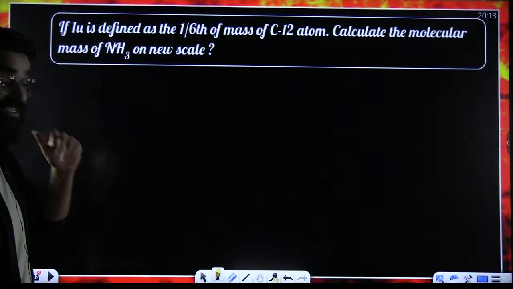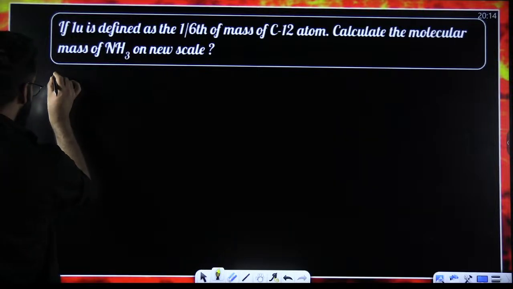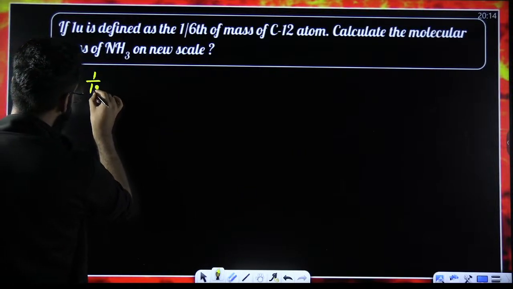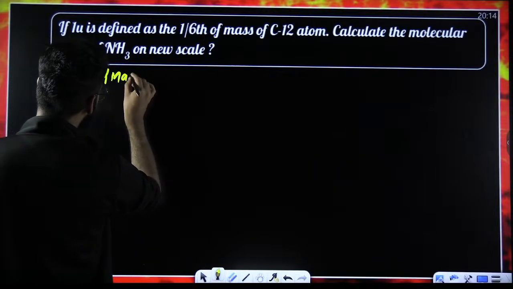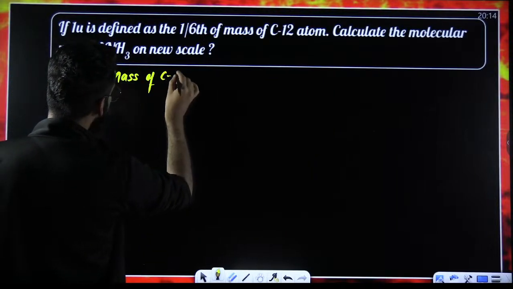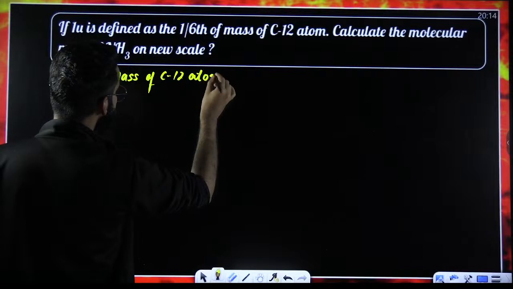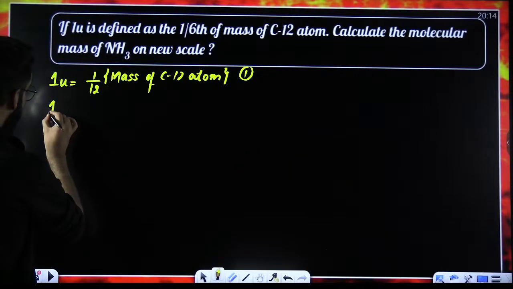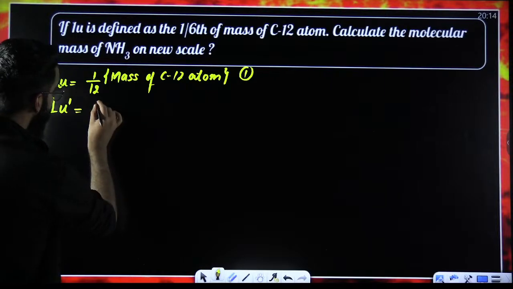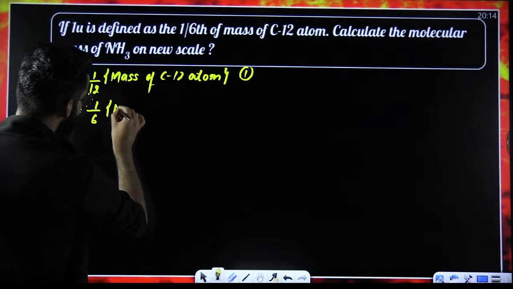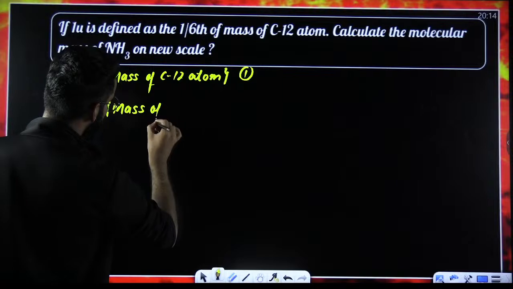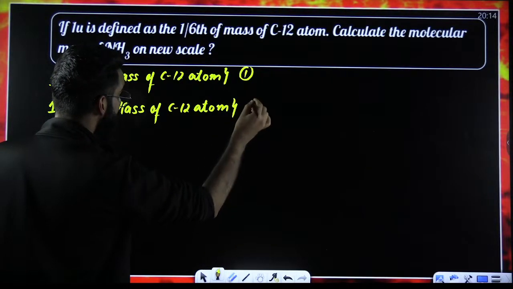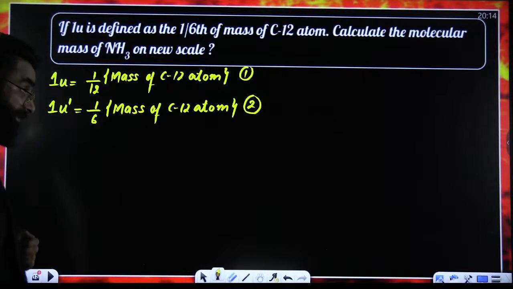See, guys, it's a simple question. First of all, how did we define 1U? We defined 1U as 1 by 12th of the mass of carbon-12 atom. This is how we have defined 1U. Let me call this equation number 1. Now, as per the question, how they are defining 1U, which I'm calling 1U dash, is as 1 by 6th of the mass of carbon-12 atom. I'm calling this equation number 2.